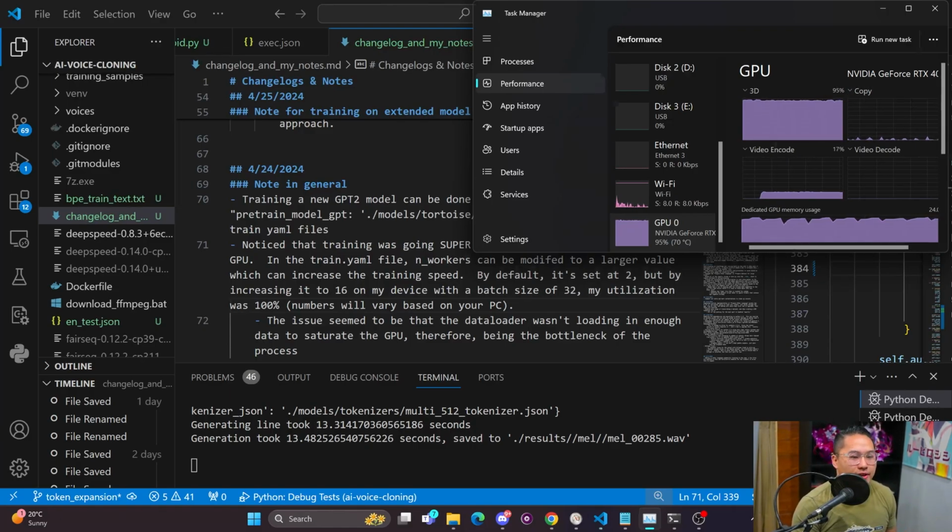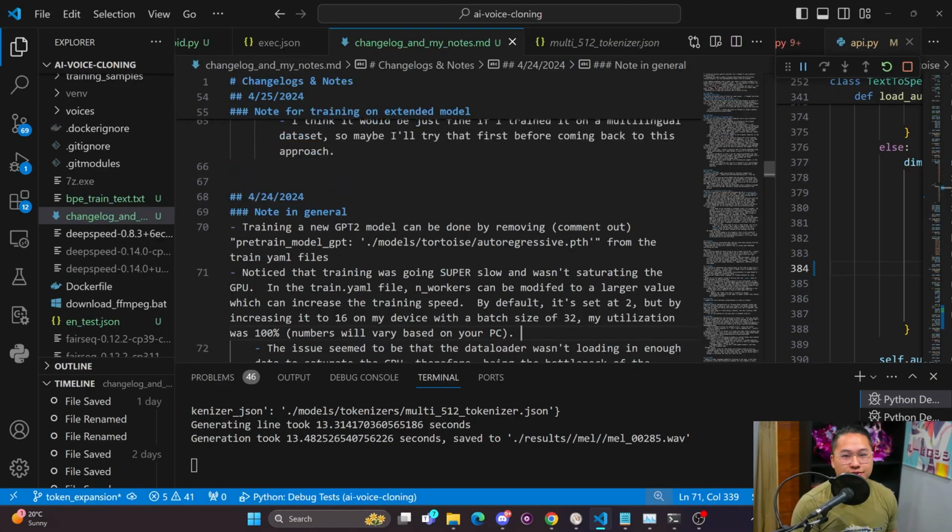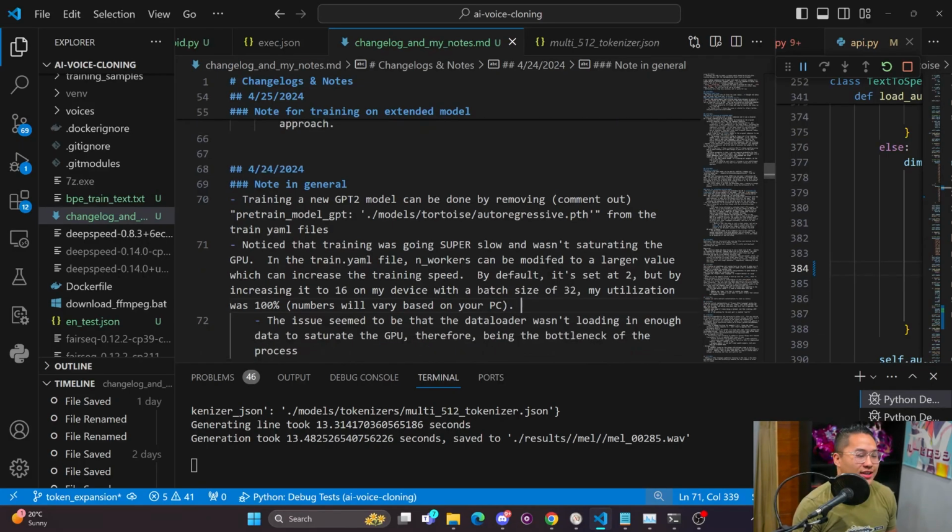And what was happening here was the data loader wasn't loading enough data to saturate my GPU. So I actually never took note of this before, and by default it's set to 2, but you can increase it a little bit higher so that you can get that 100% utilization.